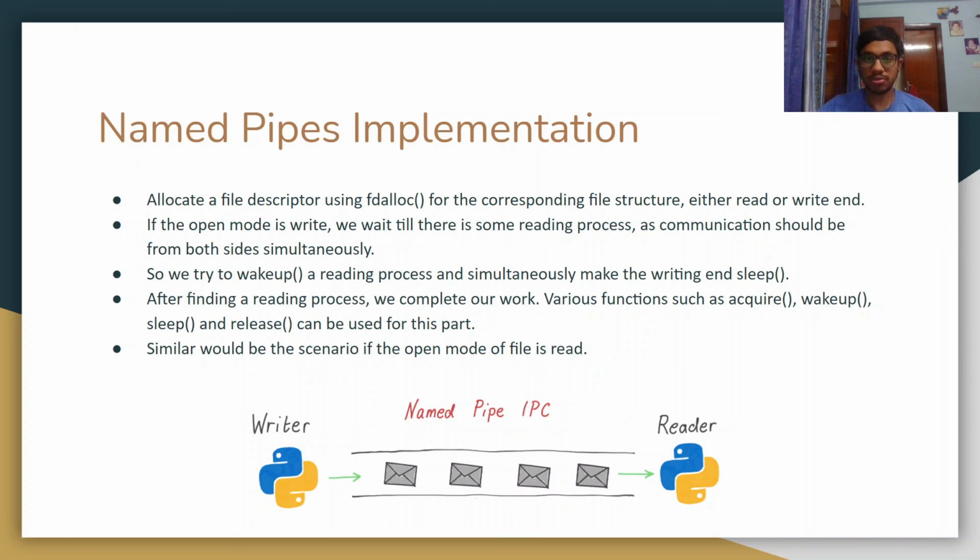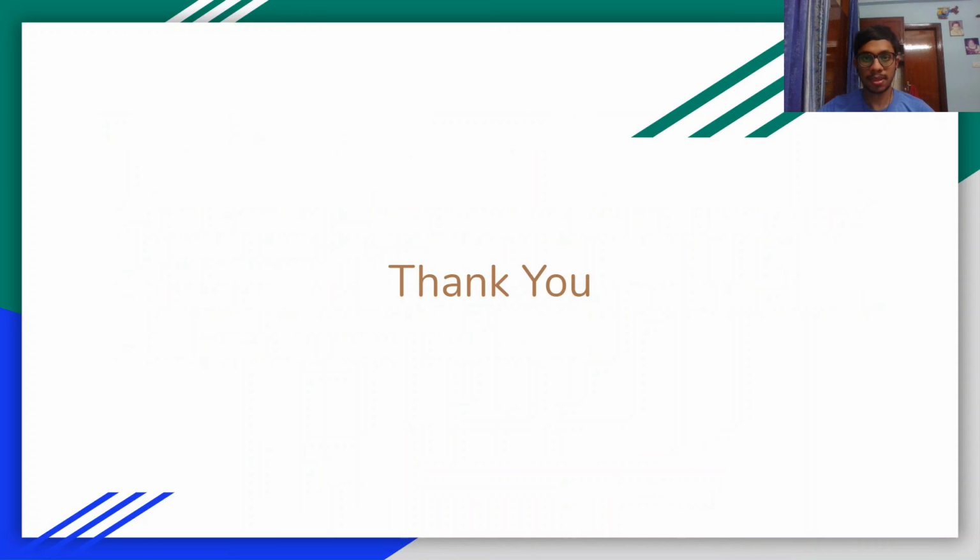Now, if the open mode is write, then we will wait till there is some reading process. As mentioned earlier, communication should be from both sides simultaneously. So what we do is that we try to wake up a reading process and simultaneously make the writing end sleep. So after we have found the reading process, the communication is set up and we complete our work. For this part, we can use various functions such as acquire and release, wakeup and sleep. Similar would be the case if the open mode of the file is read. This completes the implementation, and thank you.